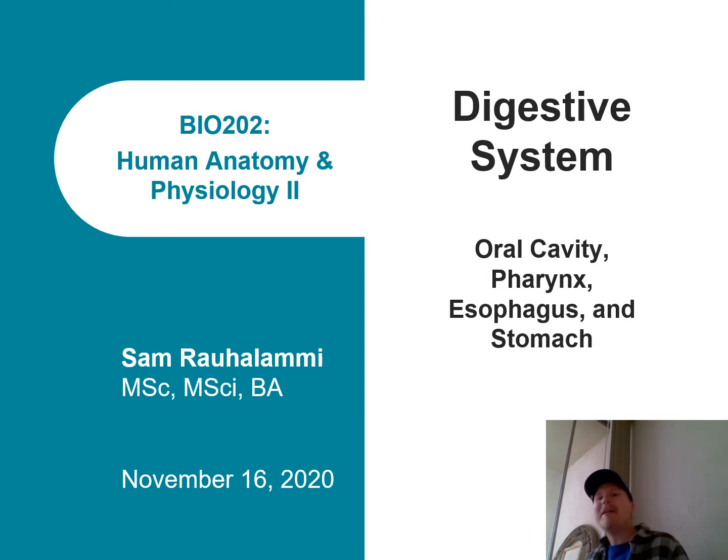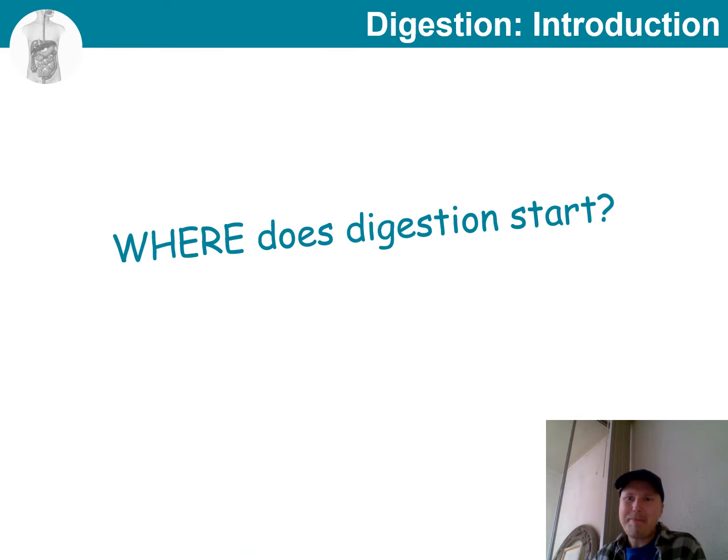Hi, now that we have covered some of the basic concepts of the digestive system, we will start to discuss different parts of it. In this and next video, we will look at their anatomy and physiology, progressing part by part, following the path of the food that it takes in the digestive tract. So why don't we get started by looking at the very first part?